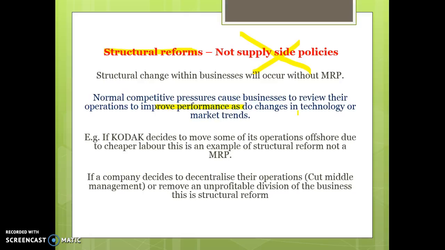So, for example, if Kodak decided to move some of its operations offshore, or outsource some of their divisions, or get rid of a lot of the middle management. Rather than having a very vertical structure where you've got a lot of senior managers, less senior managers or middle management, and then your general workers, they can decentralise their operations and have a few bosses and a more horizontal approach where you've got a lot of people working under one boss. So they're all examples of structural reforms where the business just updates or changes the way they go about doing things, which has nothing to do with government policies.